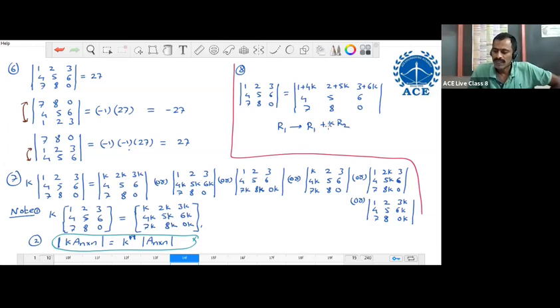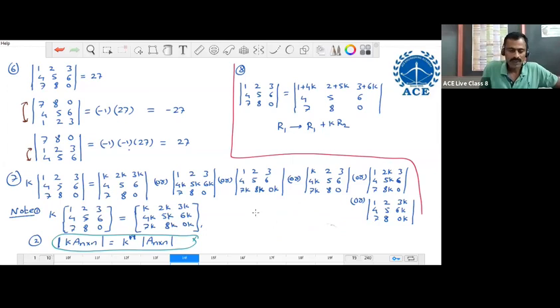The second row is multiplied with the scalar K and added to the corresponding elements of the first row. It is an operation. This is in the form of the third elementary operation out of the three elementary operations. The last operation is Rj becomes Rj plus K Ri. Here these two are the same, so its quotient is 1. Then the value of the determinant doesn't change. That is why here the value of this is the same as the value of this.